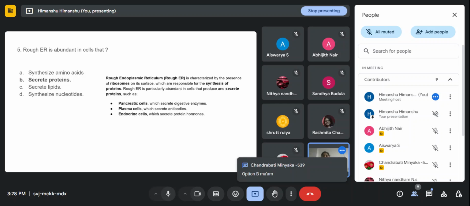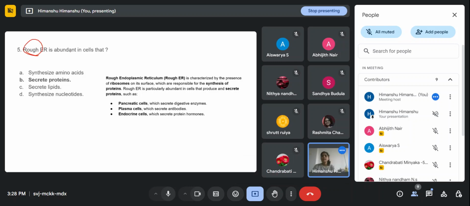Secrete proteins. Why is this surface rough? Because of the presence of ribosomes. Rough endoplasmic reticulum is characterized by the presence of ribosomes on its surface. One of the characteristic features and the difference between rough and smooth is the presence or absence of ribosomes. In rough endoplasmic reticulum, ribosomes are present on its surface, but in smooth endoplasmic reticulum, they are absent.